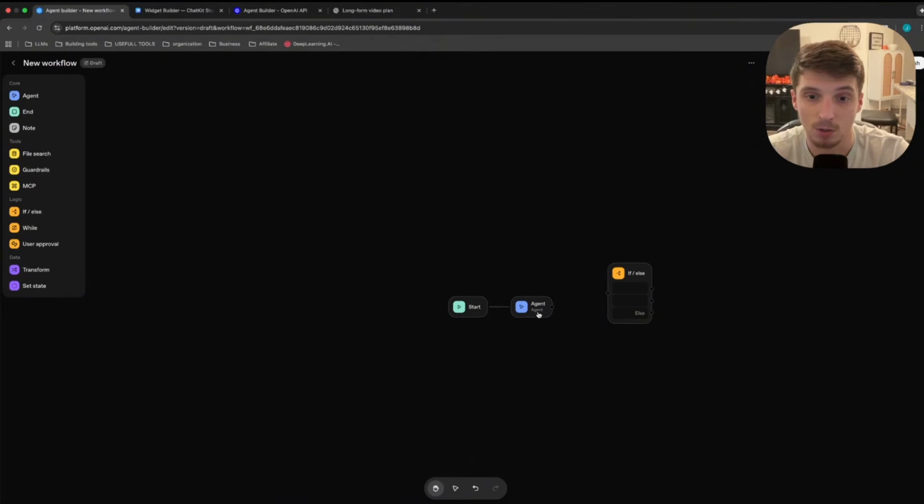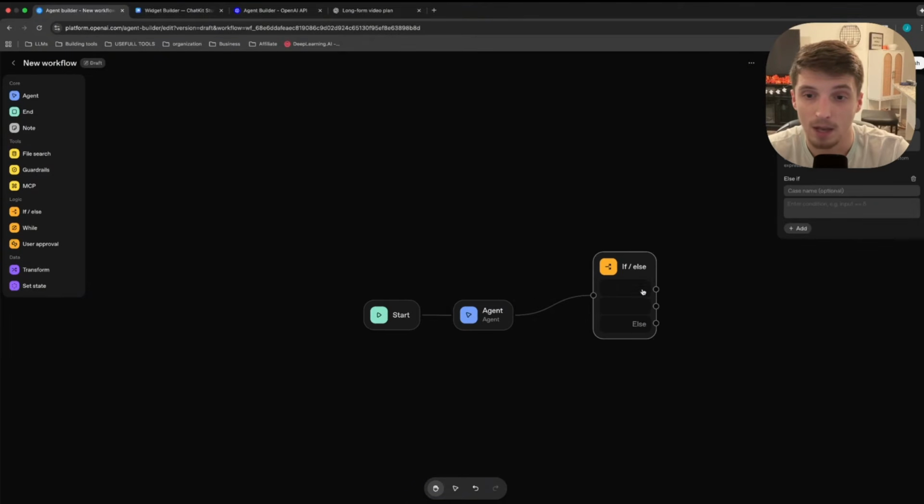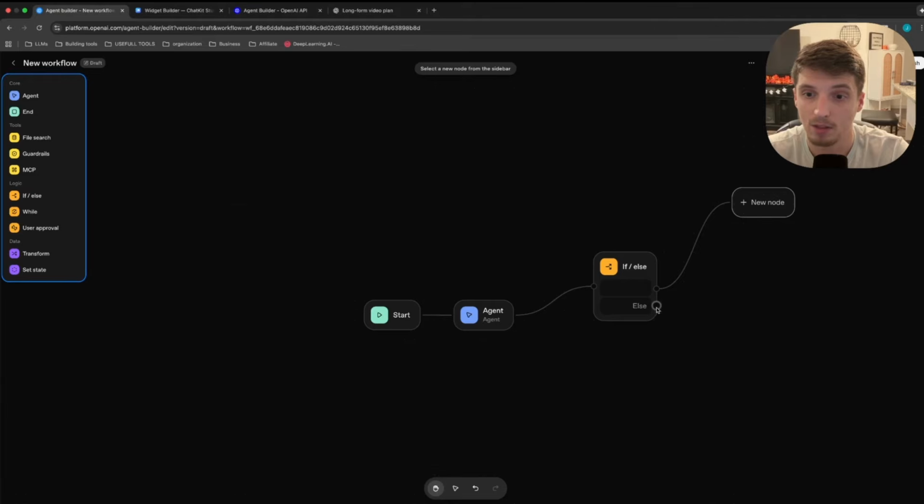Then we hooked it up to this if else node, okay? And we have one path. Let me go ahead and just create two paths. We have one path that is if they're an existing client, and we have one path if they're a new client. The reason why we want to split down different paths is if it's a new client, we want another agent that's tasked with treating them like a new client, answering any questions, scheduling appointments. But if it's an existing client, we want this agent's identity to be, okay, they're existing. They've worked with us before. They probably want to reschedule an appointment. They might be upset. Things like that.